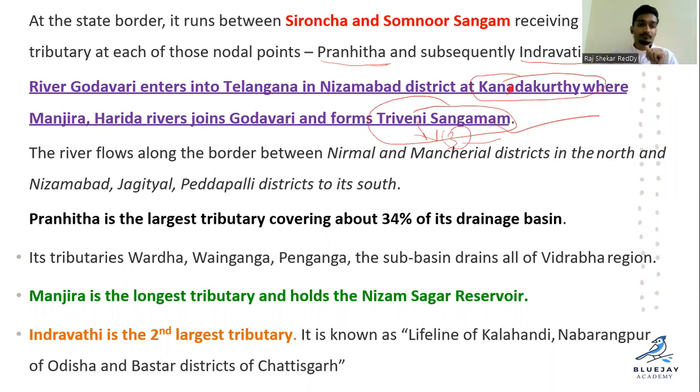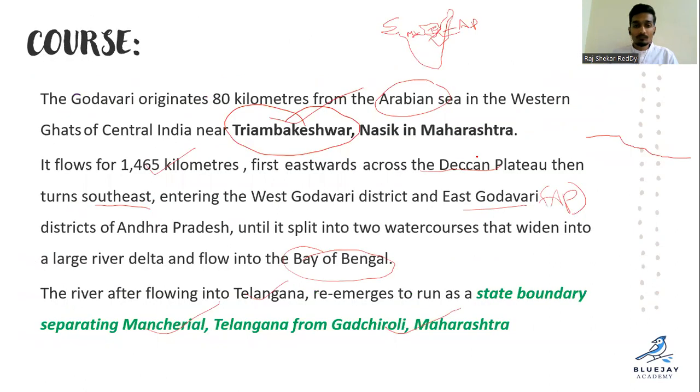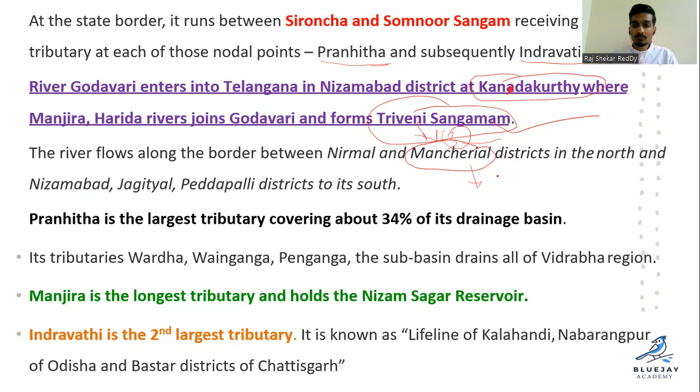Clear? So that is it. And the river flows along the borders between the Nirmal and Mancherial districts in the north, and Nizamabad, Jagtial and Peddapalli districts to its south. So firstly it enters the Nizamabad district, then it travels through all these districts to the south. Northern districts are Nirmal and Mancherial. We already discussed where Mancherial is, and Gadchiroli, right?